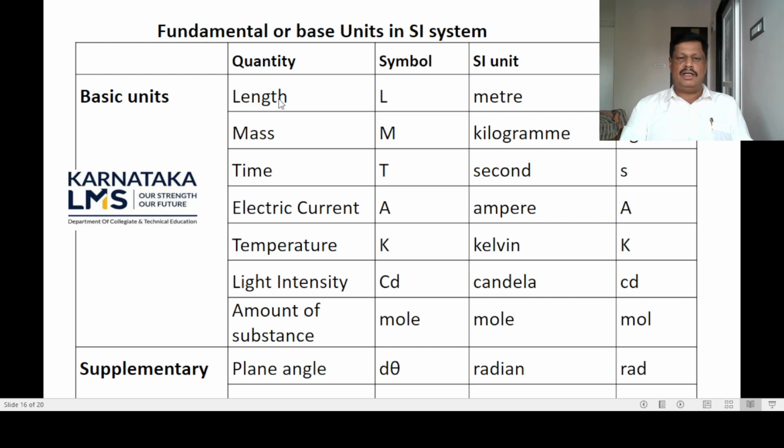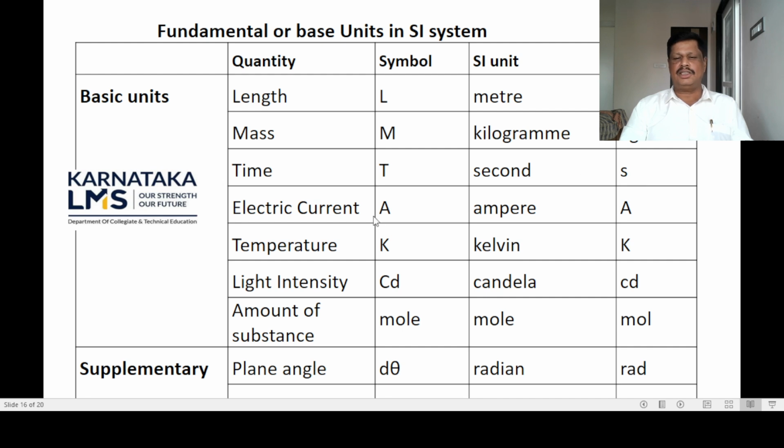So the 7 basic units: for length, the meter is the unit, and kilogram is the unit of mass. m is the symbol for meter, and kg is the symbol of the kilogram. Time is represented by capital T and its unit is second, with symbol s.